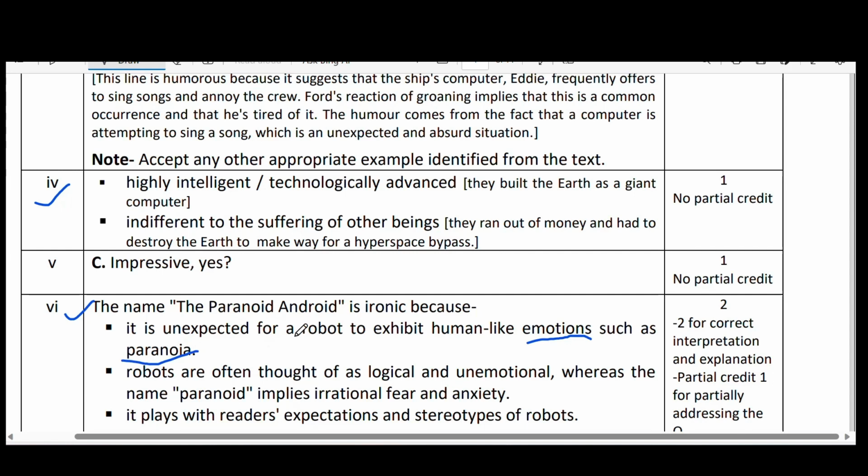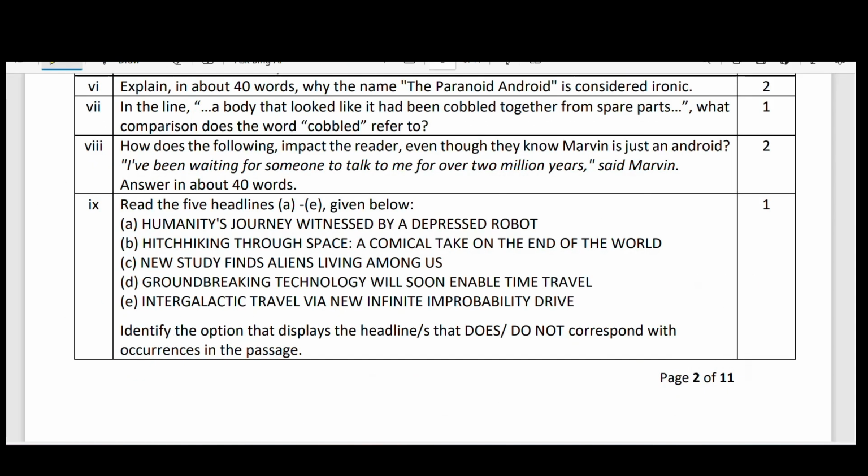Robots are often thought of as logical and unemotional, but here these are emotional, boredom, loneliness, whereas, okay, that is what. It plays with the reader's expectations and stereotype of robots. Stereotype means here every time doing the same job, stereotype. But here these are not like that. Okay, let's go to the question paper.